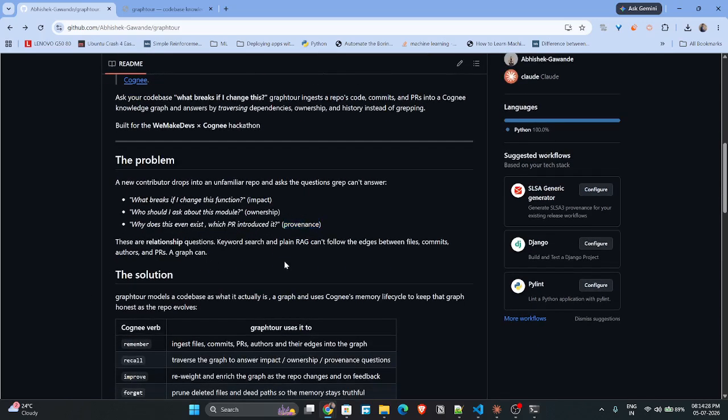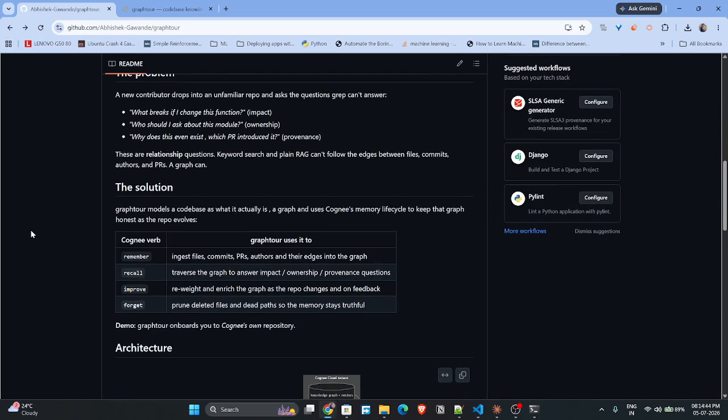Now, generally we use grep or GitHub blame, or maybe even a plain RAG, but these questions can't be answered because they have more nuance. These are relationship questions. So what I have built is Graphtour. It uses Cognee as a memory layer for the LLM.